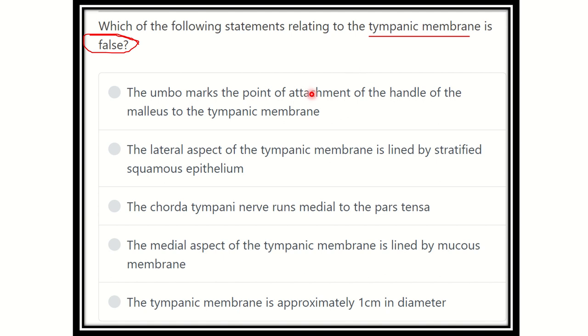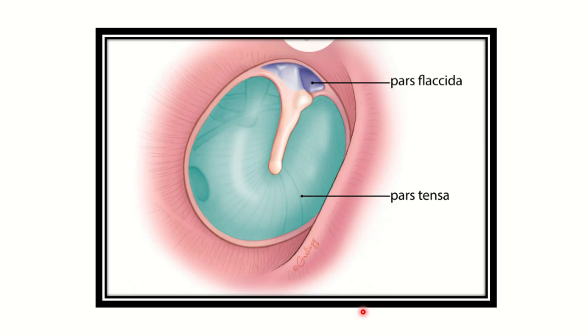Here the options are: the umbo marks the point of attachment of the handle of the malleus to the tympanic membrane. The lateral aspect of the tympanic membrane is lined by stratified squamous epithelium. The chorda tympani nerve runs medial to the pars tensa. The medial aspect of the tympanic membrane is lined by mucous membrane. The tympanic membrane is approximately 1 centimeter in diameter. So we have to find out one of the five options, which will be the answer to this question.